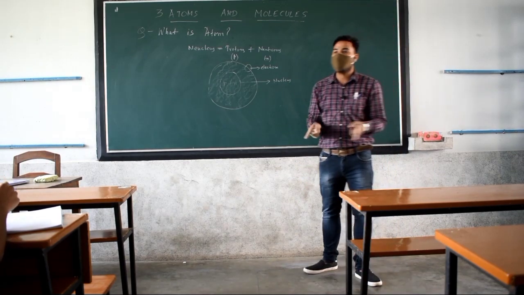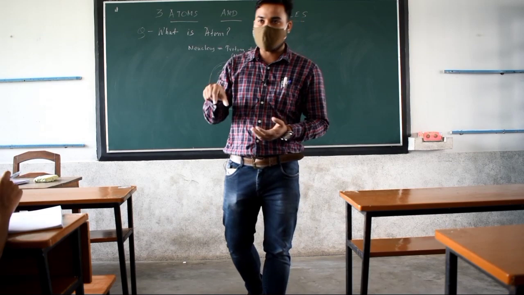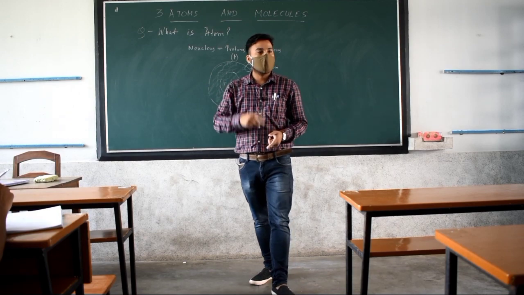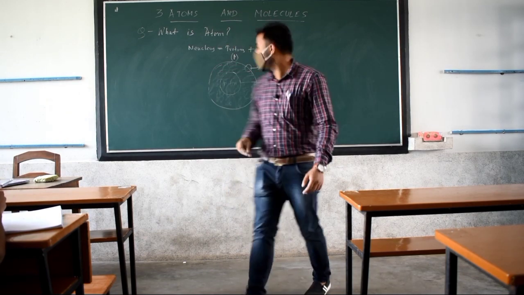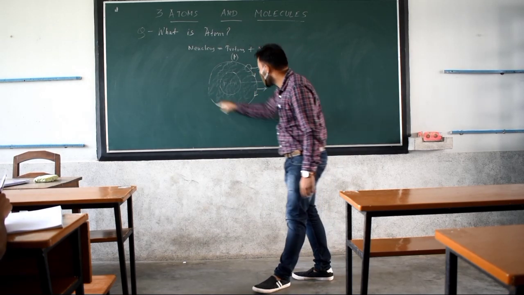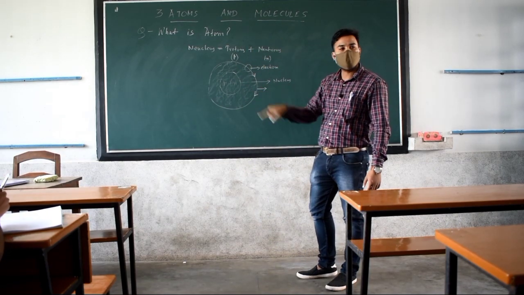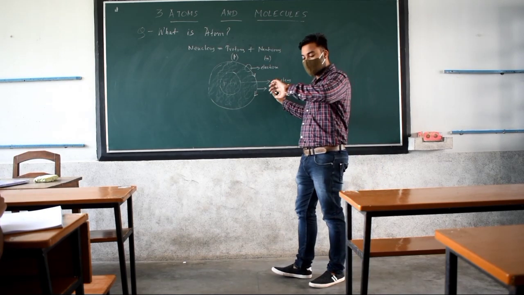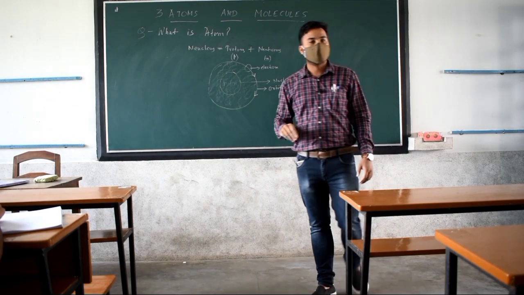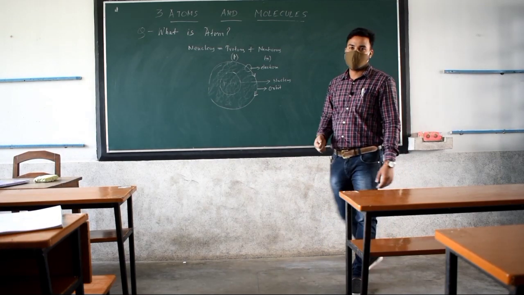Clear, all of you? So an atom has a centrally located nucleus, which has proton and neutron inside it, and the electrons are revolving around it in some definite path known as orbits. See, the electron is always revolving like this, moving. So this path where the electron is always moving is known as the orbit. Clear, all of you? So this is the location of electron, proton and neutron in one atom.